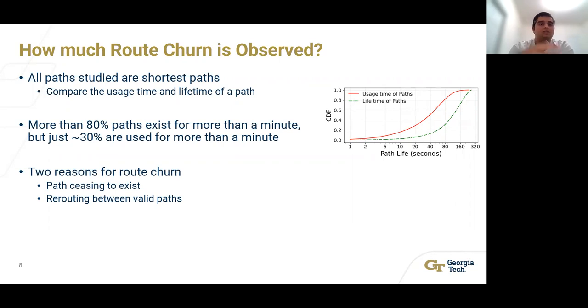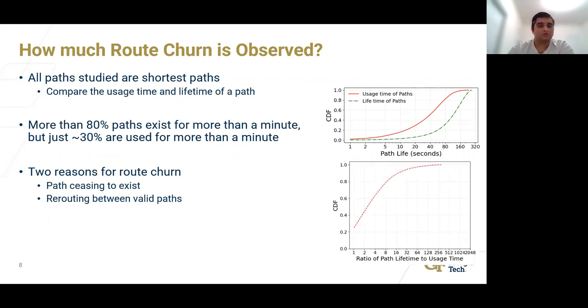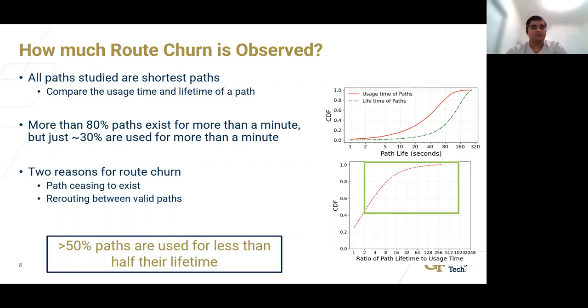To ascertain the reasons for route churn, we plotted another CDF. Here, we look at the ratio between the path lifetime to the path usage time. On the left side of the CDF, you can see that about 25% paths are being used for their entire lifetime. This means that in these cases, route churn occurs because of the path ceasing to exist. However, on the other side, you can see that more than 50% paths are used for less than half their lifetime, which means that in these cases, route churn occurred because of the existence of another smaller path.